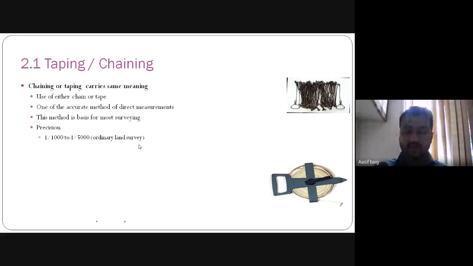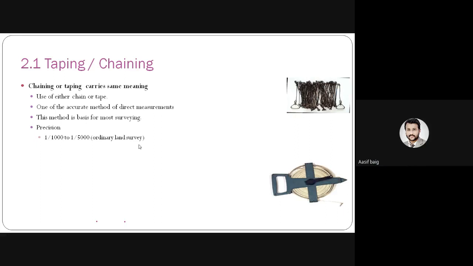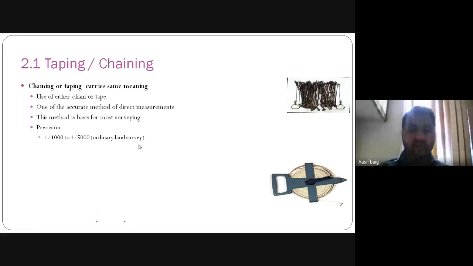Now we will see instruments like tape or chain, and the survey using these instruments is called chain surveying. Chaining and taping carry the same meaning. Either chain or tape is used for direct surveying. One of the accurate methods of direct measurement is the tape or the chain. The method is the basis for most surveying.